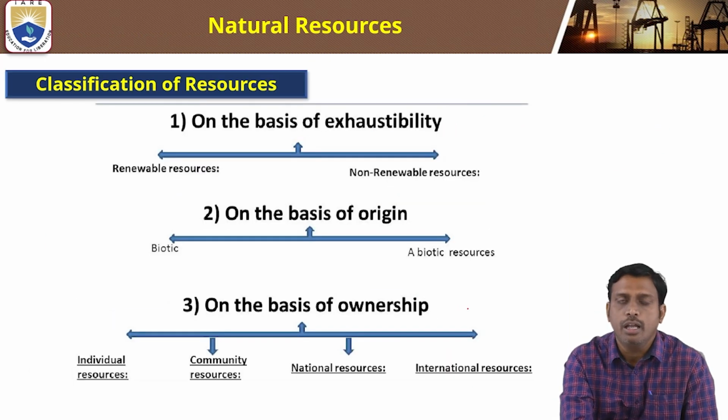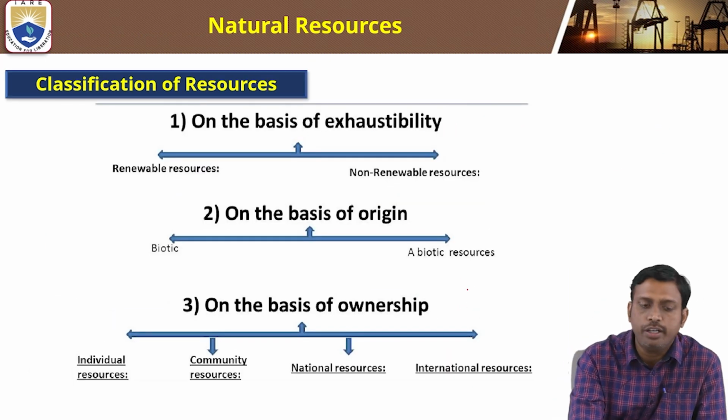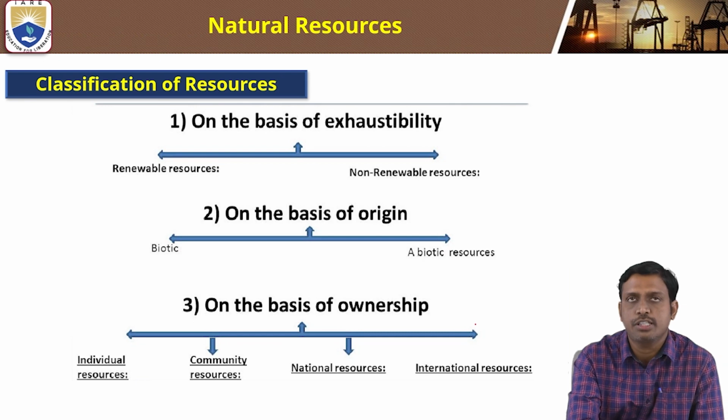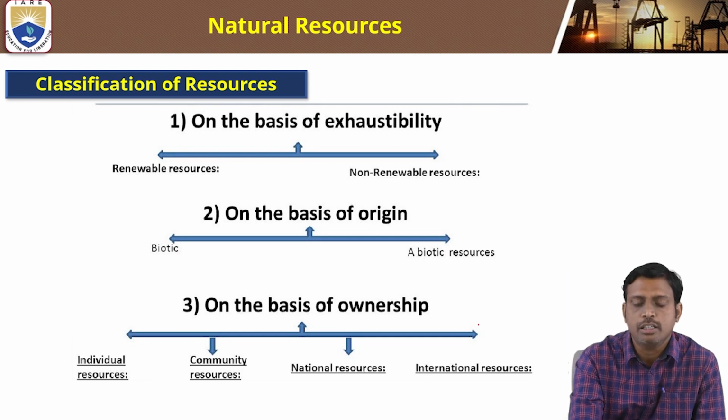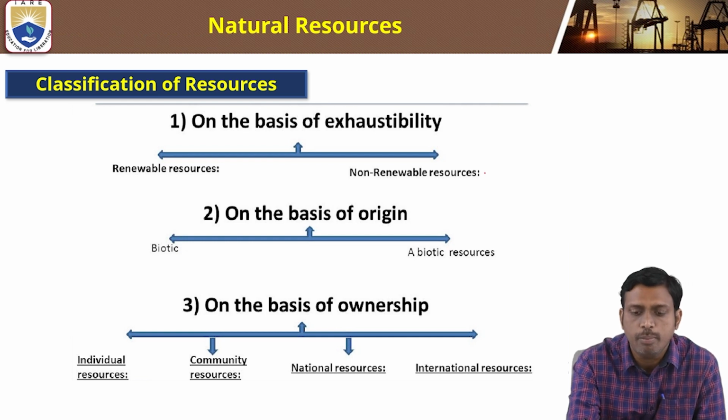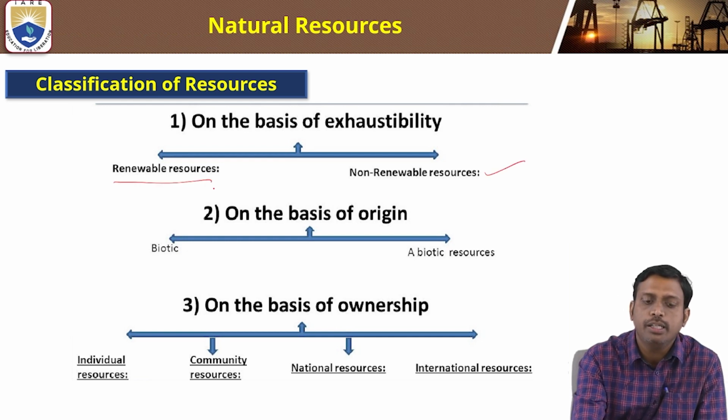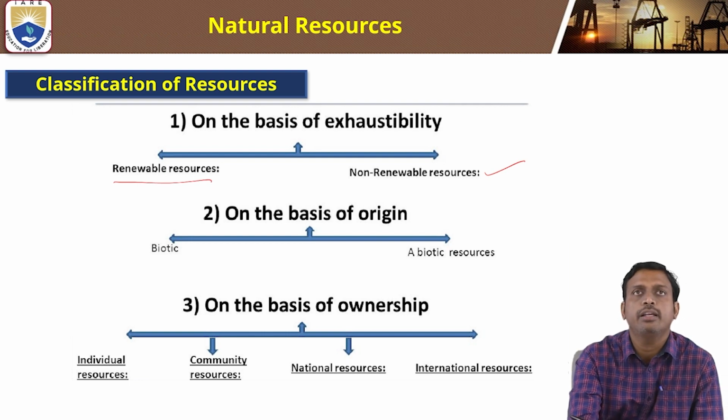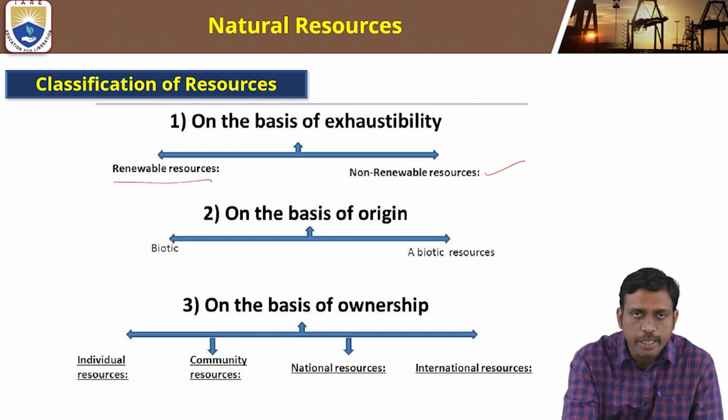Now, different classifications are given for the resources. The first is on the basis of exhaustibility: renewable resources and non-renewable resources. Based on how the resources are exhausted on the earth, they are classified into renewable and non-renewable.